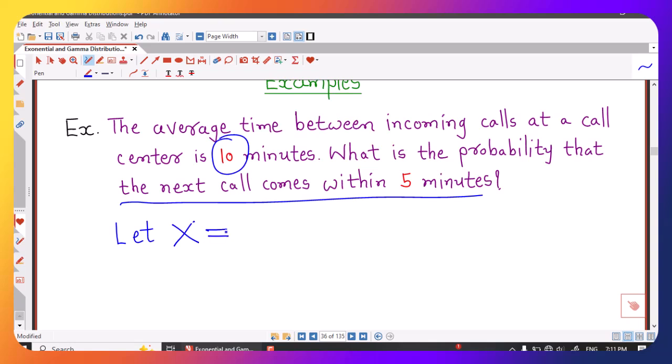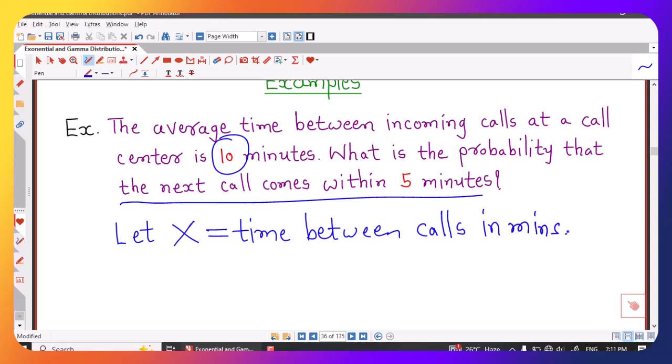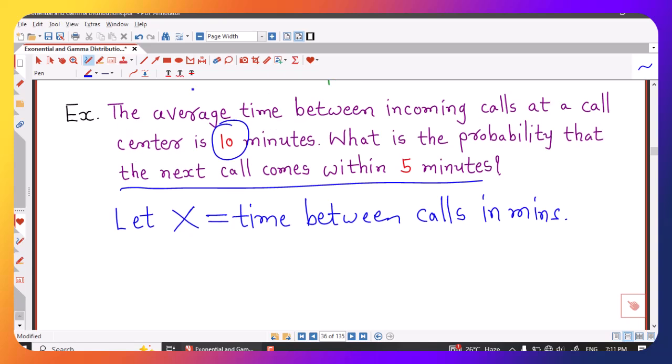The random variable is the time between calls, in minutes. Here our unit is minutes. Another thing given is that the average time between incoming calls at a call center is 10 minutes. That means we are given the value of the mean time.